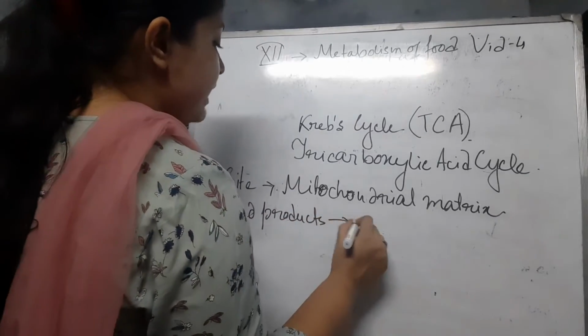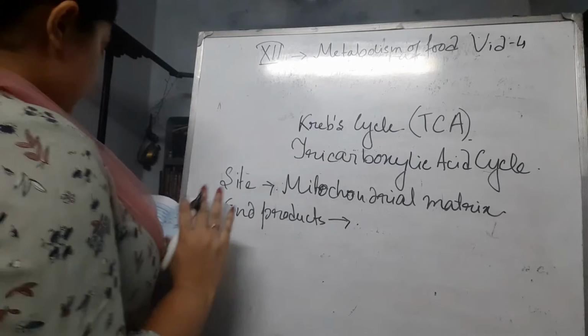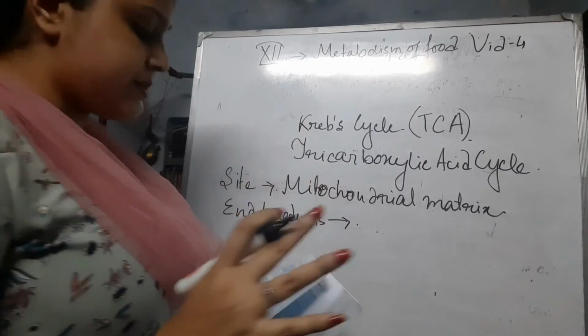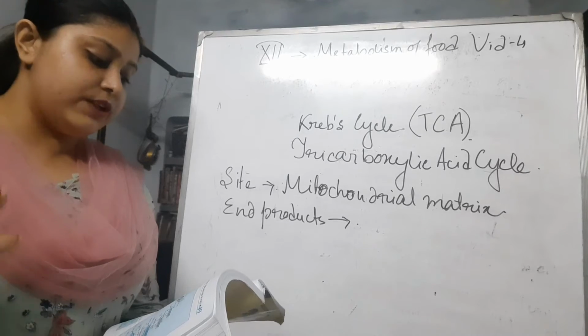Here many things are produced. The completed Krebs cycle reactions help in the production of the following.